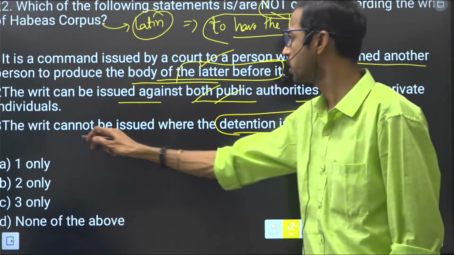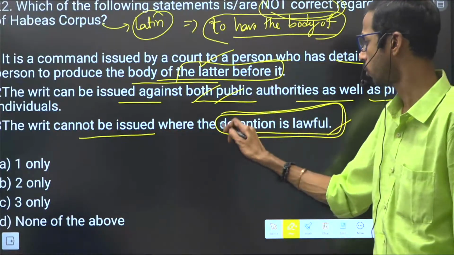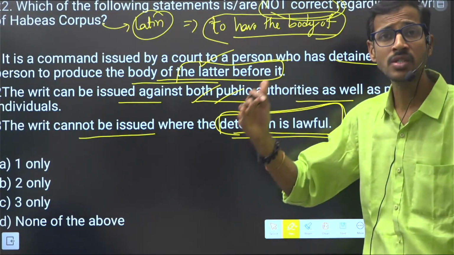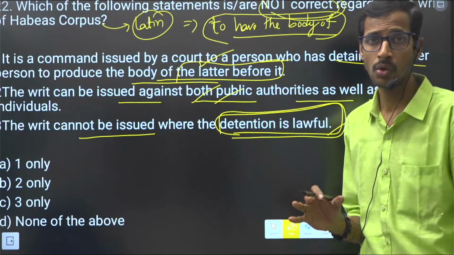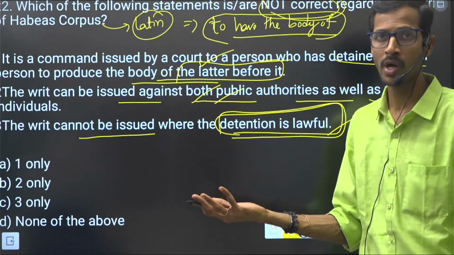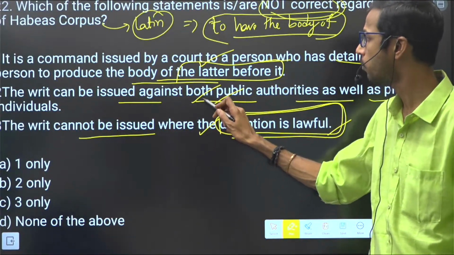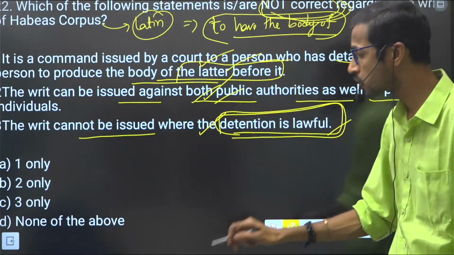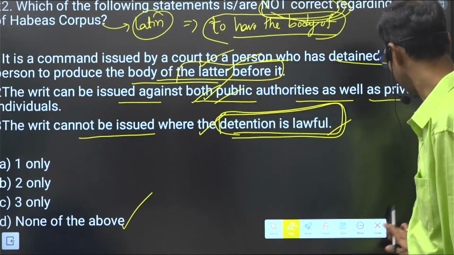So a writ cannot be issued where the detention is lawful, right? If the detention is completely according to the rule of law, there is no fault here, right? That's why it is also correct. All these 3 statements are correct, but they are asking not correct. That's why the option is none of the above.